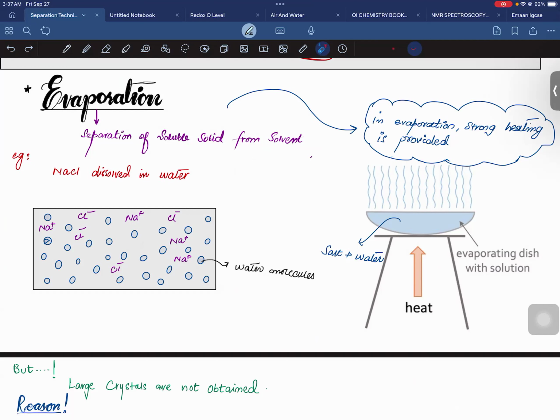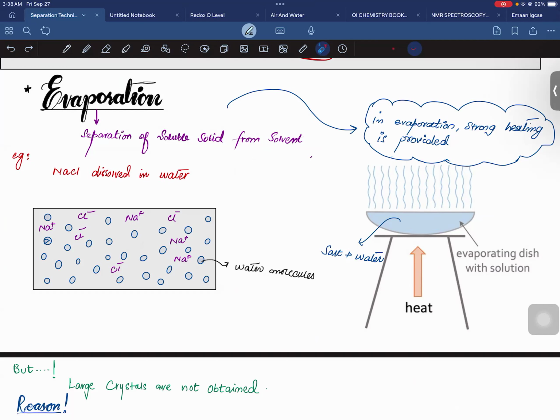When you heat the mixture in which the salt is dissolved in a china dish, this is a dish in which we have a mixture, that is the salt and water. Obviously when you provide some heat to this mixture, the water would be evaporating and leaving behind the salt.